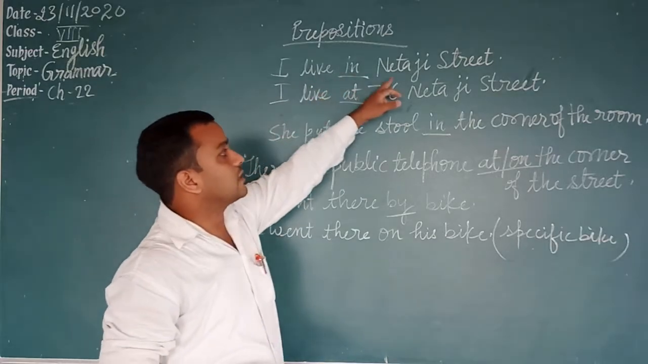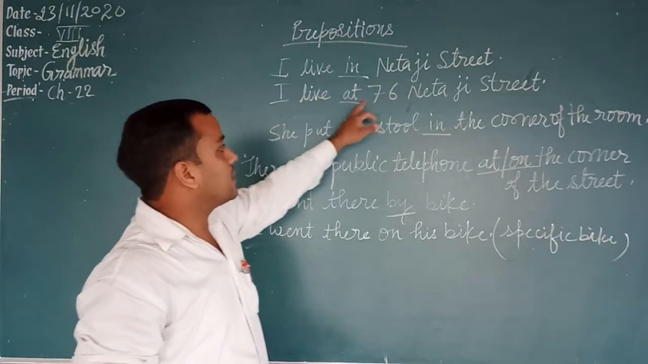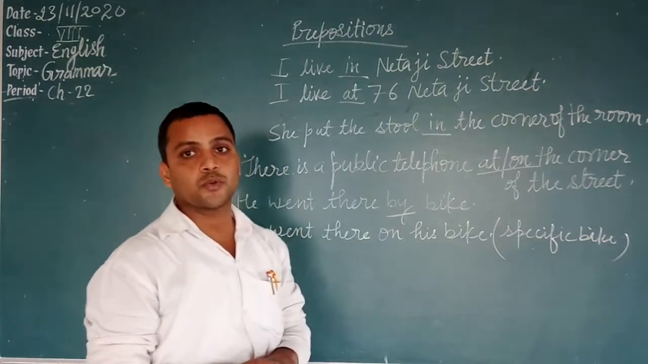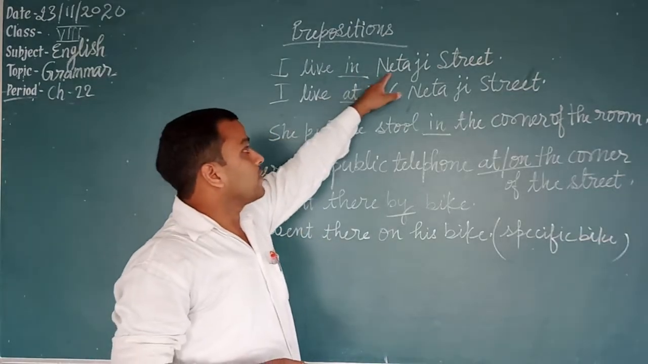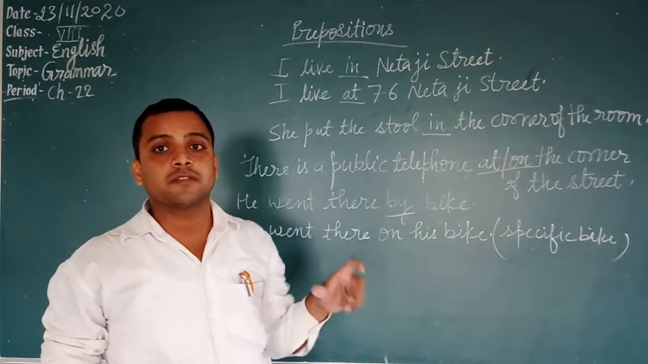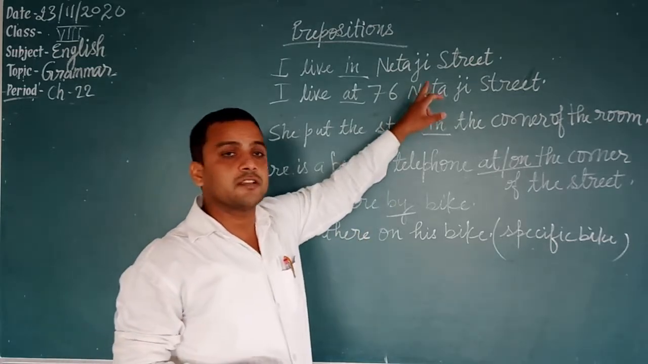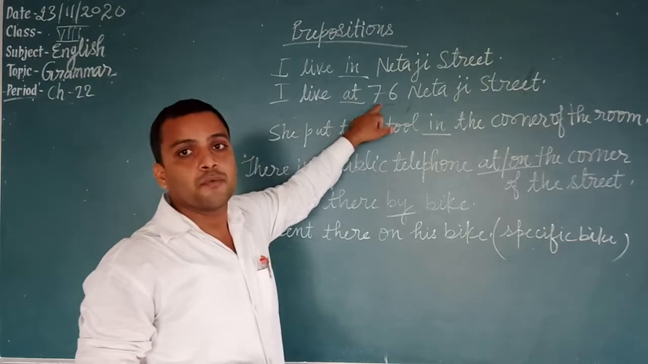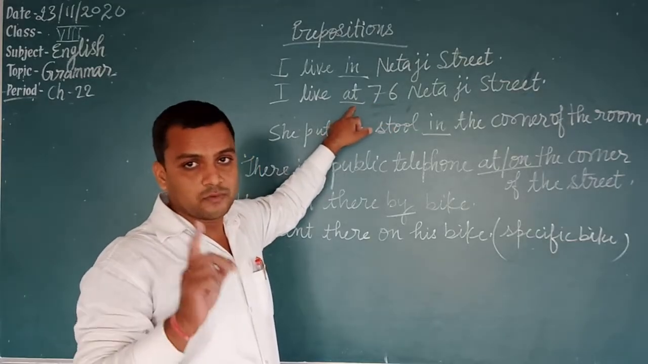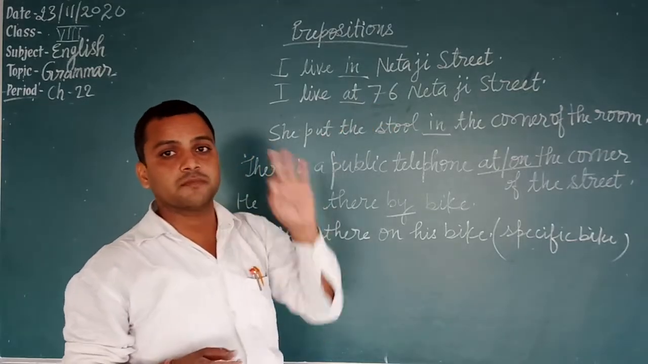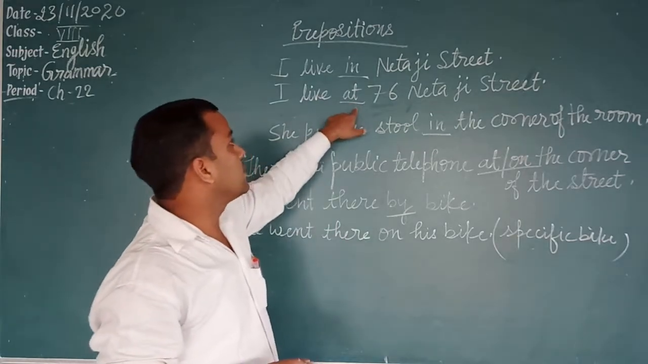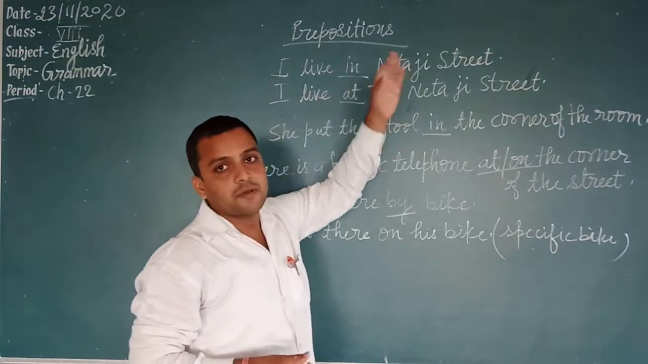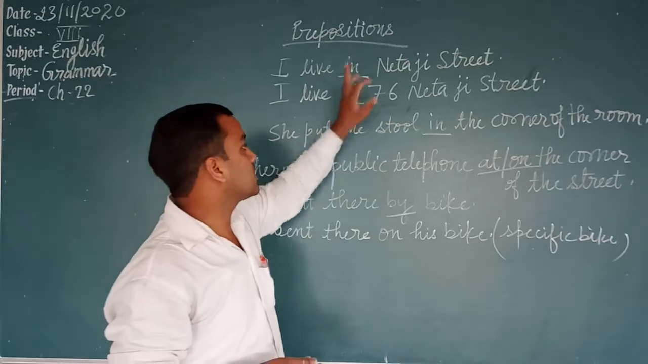I live in Netaji Street. I live at 76 Netaji Street. Students, when the address is given and the house number is not given, only the name of the street is given, then we will use in. But if the house number is given, we use at. Always remember, when the house number is given, we use at. And when only the name of the street is given, we use in.